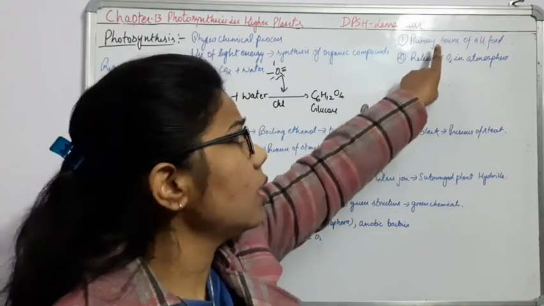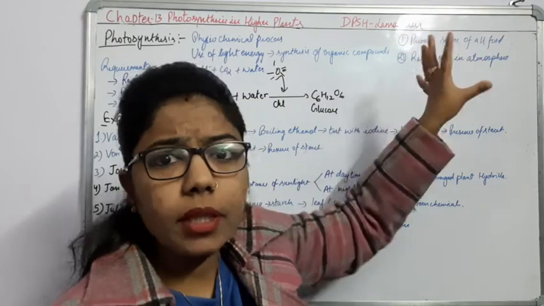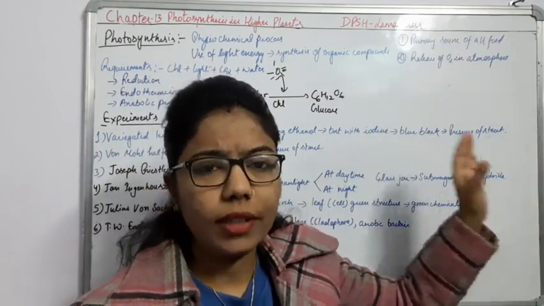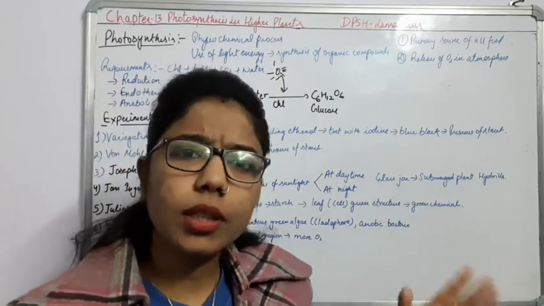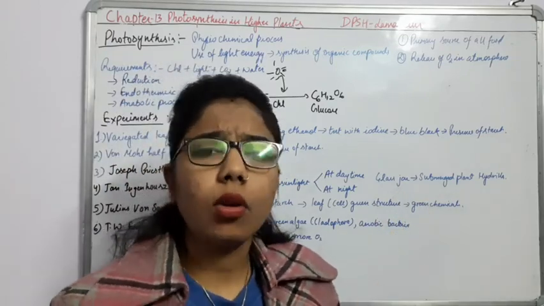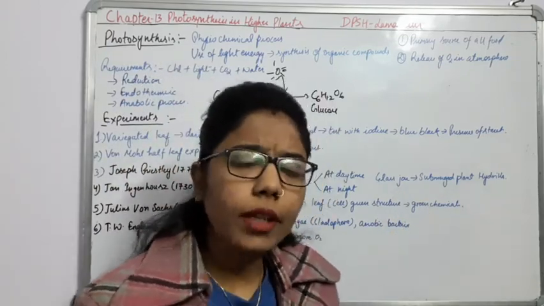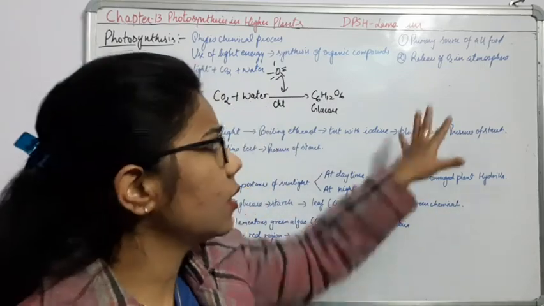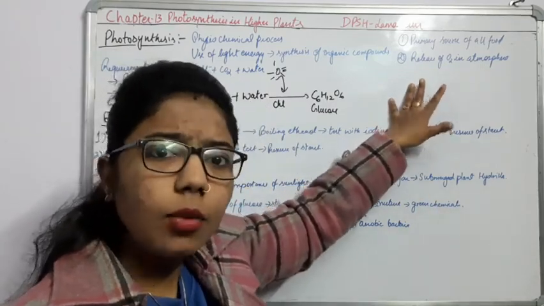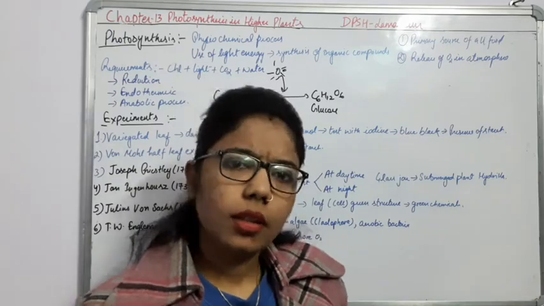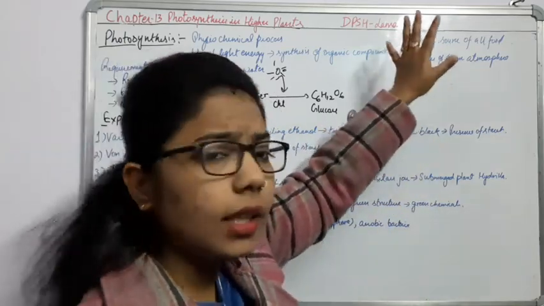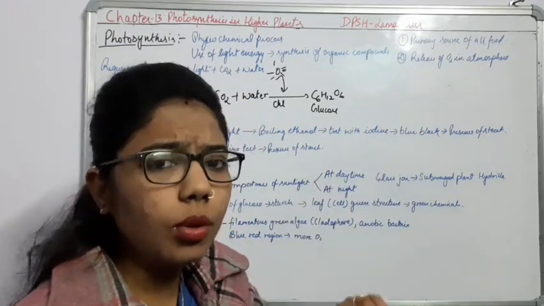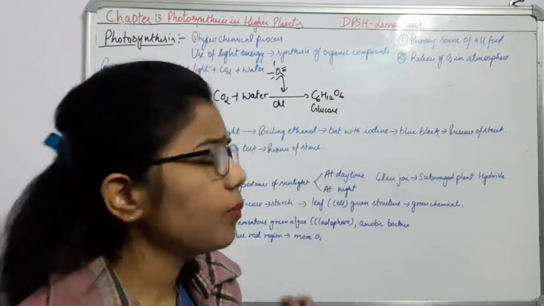So it is the primary source of all food, whether I talk about herbivores or carnivores, because carnivores are ultimately dependent on herbivores. When herbivores eat these plants, only then can the carnivores consume the herbivores. So this is the primary source of food for our ecosystem.